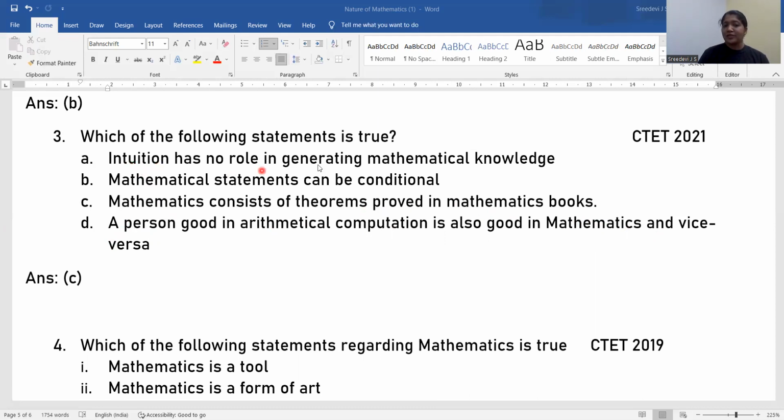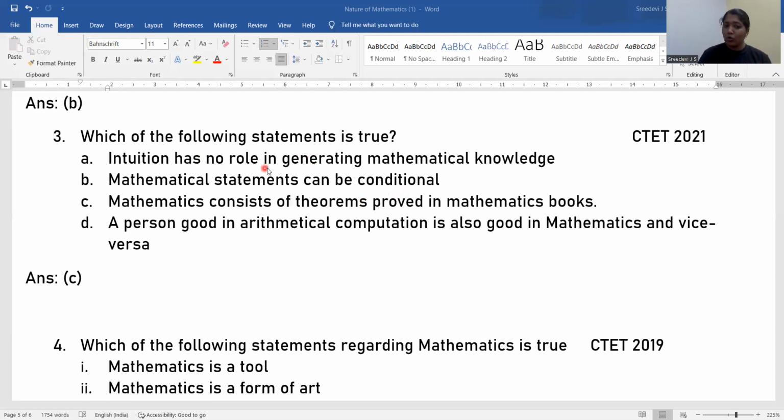Option A, intuition has no role in generating mathematical knowledge. See, intuition has a role, right? We just discussed it. Sometimes we make assumptions in theorems, right? So intuition has a certain role, whether they lead to proofs or not. So some intuitions are needed in mathematical knowledge.